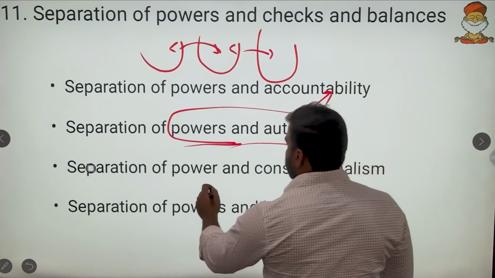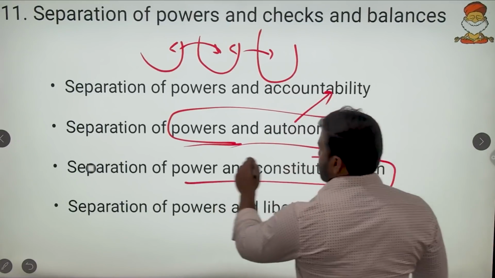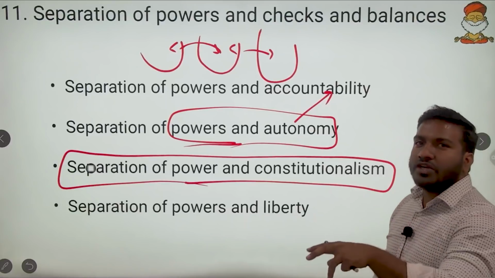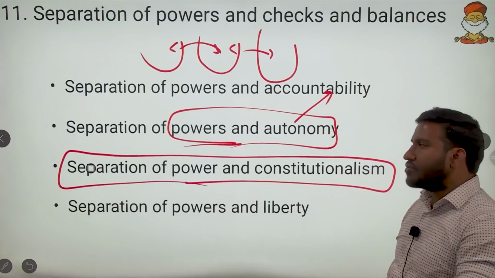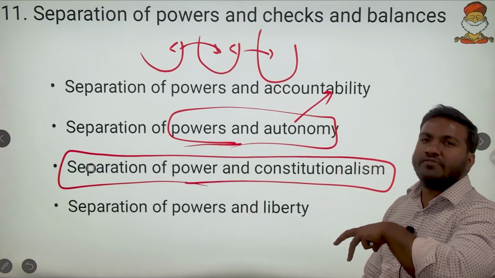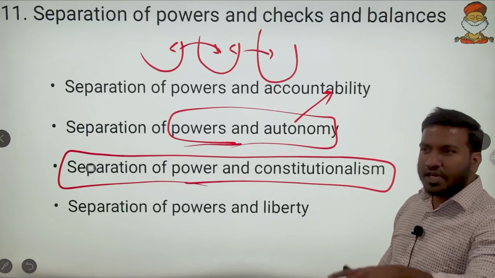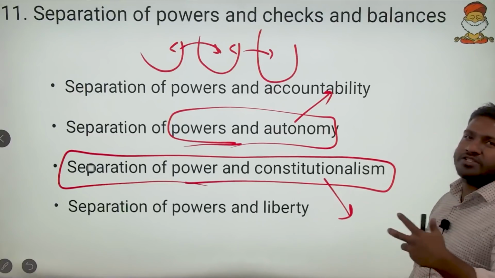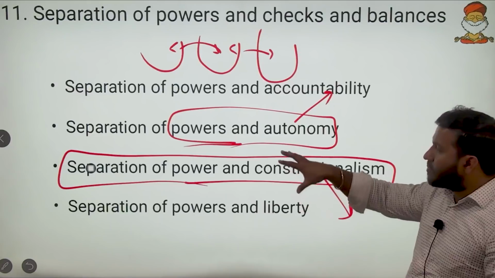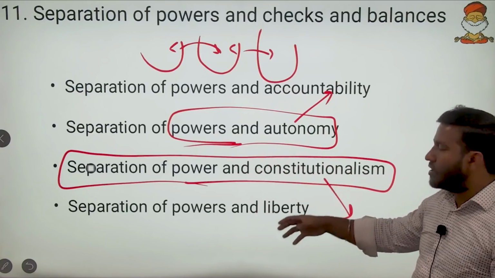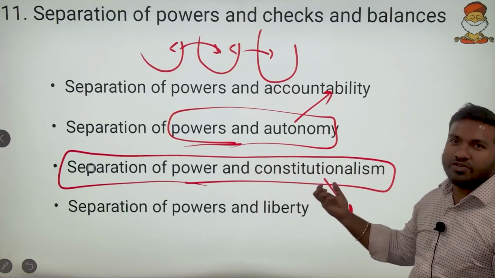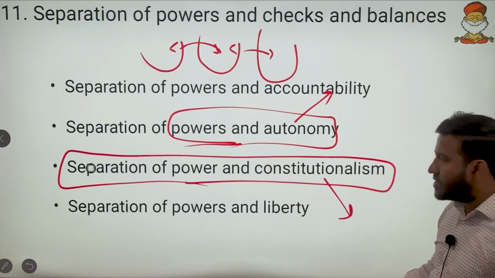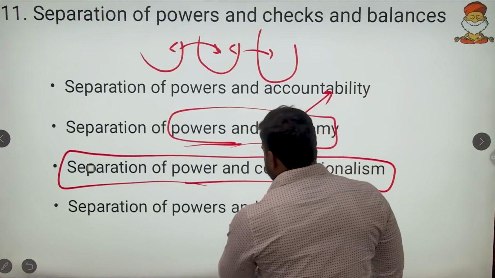Then separation of powers and constitutionalism. In the Indian constitution, separation of power is written in various ways. We have Article 50, let the judiciary be independent. That is the separation of power. Again, if separation of power is written in the constitution, that happens to be constitutionalism, because something as per the constitution is constitutionalism.